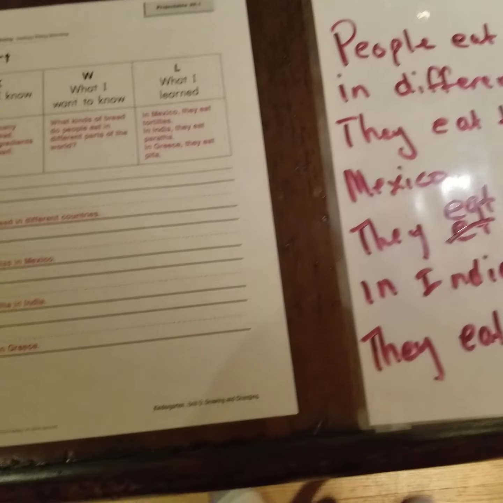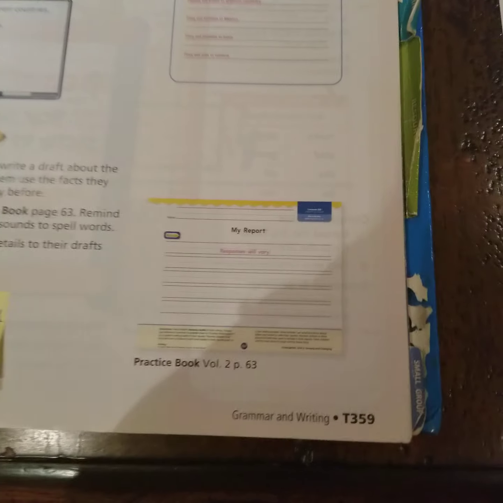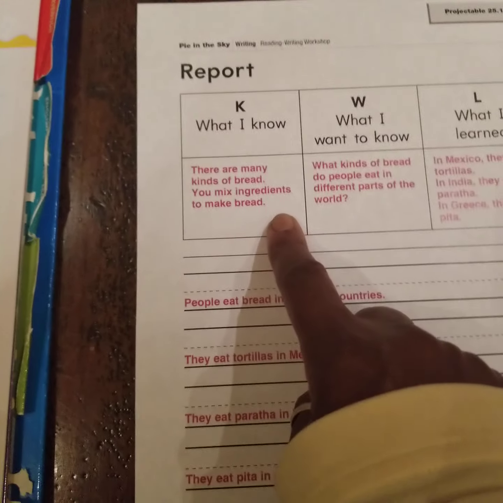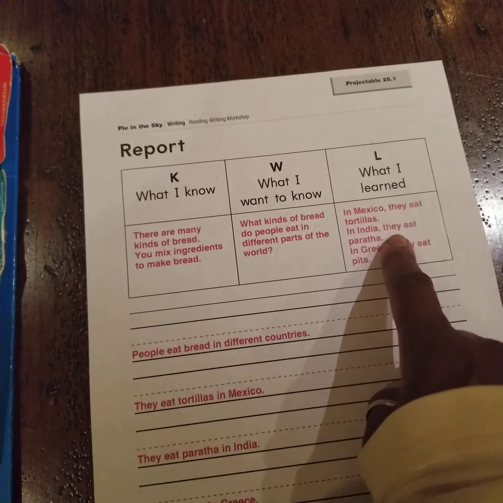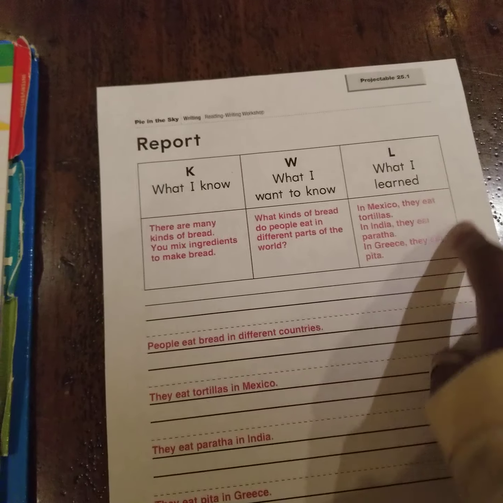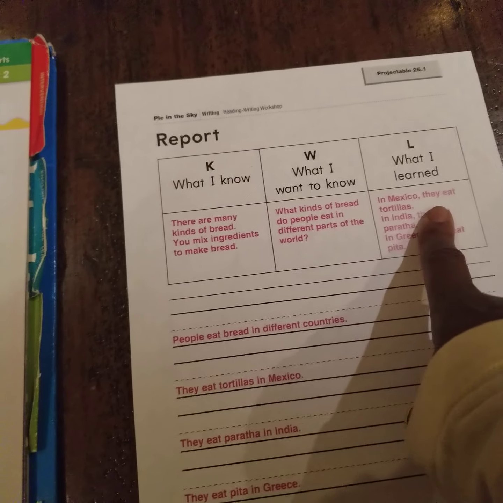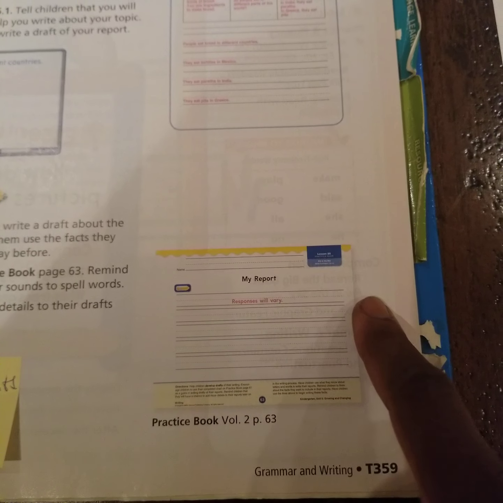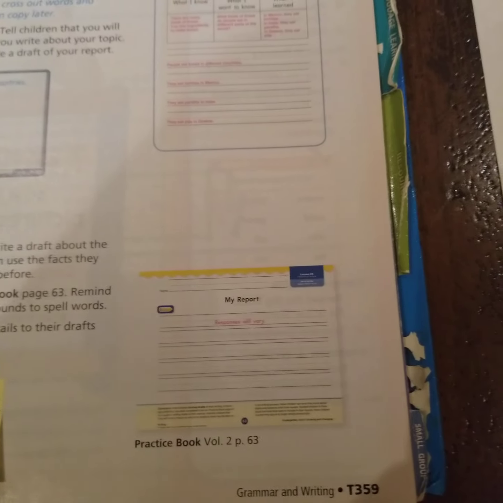So today, in your Journeys book on page 63, yesterday you chose a topic, and you should have written on page 62 your KWL chart, the different information. Hopefully you were able to do some research and you wrote that information in. So today you're going to just start writing out your report. You should have about 4 sentences writing out what it is you wanted to know, and then the 3 things you might have found out about your topic, which is different from my topic.